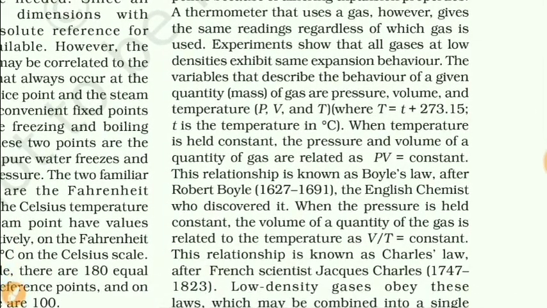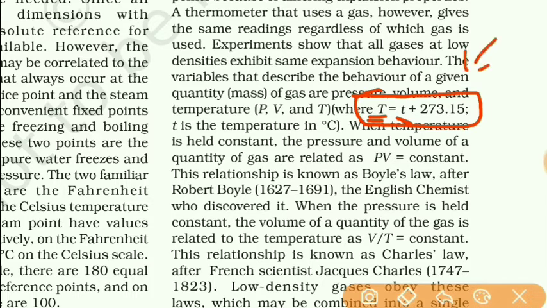Now students, suppose T is the temperature in the Kelvin scale and small t is the temperature in the Celsius scale. Then the relation is T is equal to t plus 273.15. With the help of this equation, we can convert the temperature from degrees Celsius to Kelvin or from Kelvin to degrees Celsius.